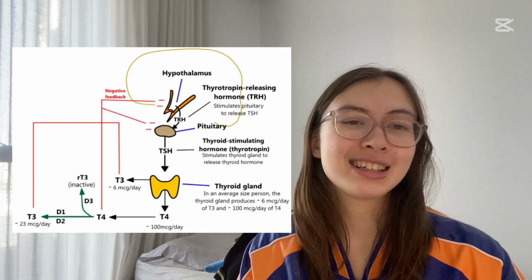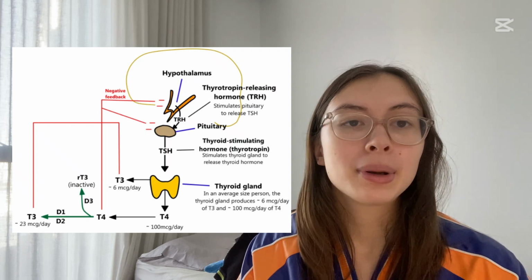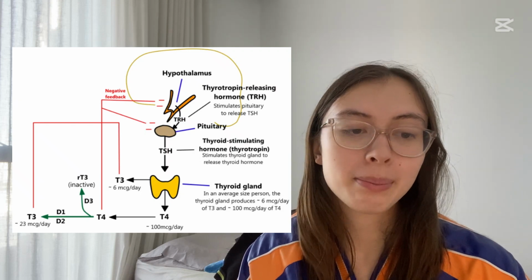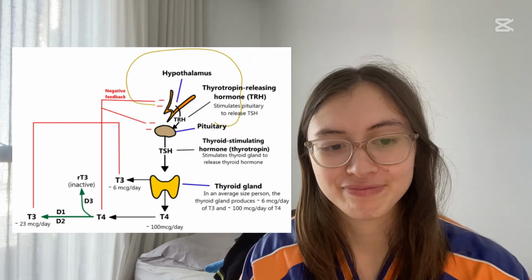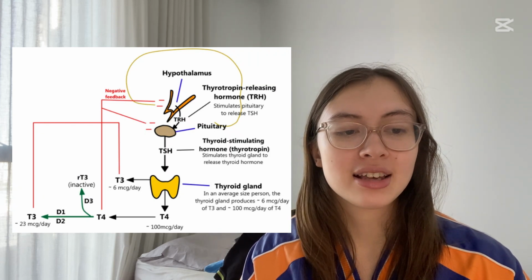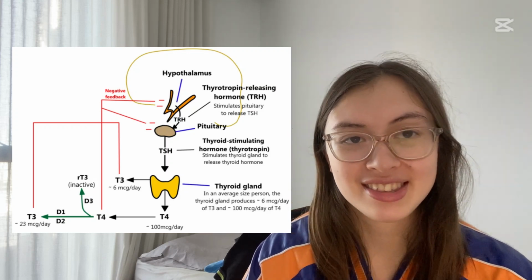Thyroid stimulating hormone does a couple of things. It tells the thyroid to release T3 and T4, but it also acts in a negative feedback loop back to the hypothalamus, stopping it from releasing more thyrotropin releasing hormone. Thyroid stimulating hormone also tells the thyroid to uptake iodine and accelerates the steps in thyroid hormone synthesis.